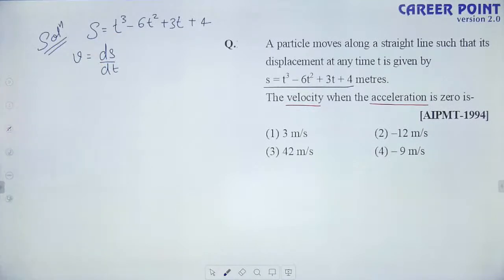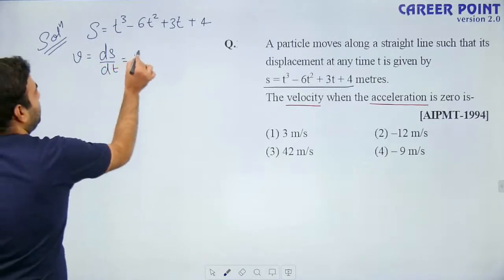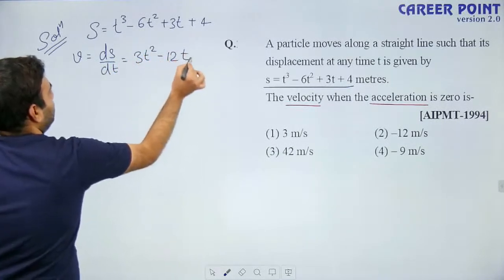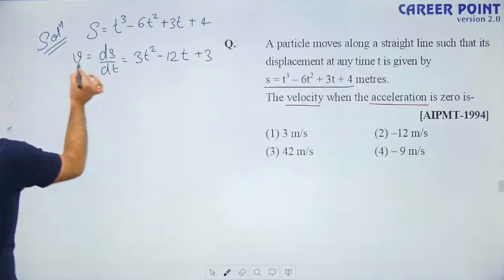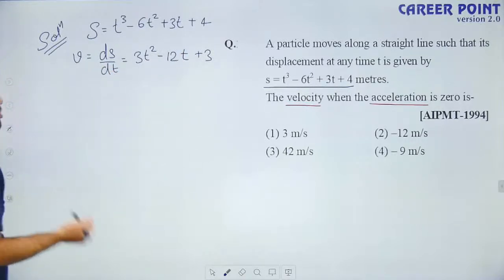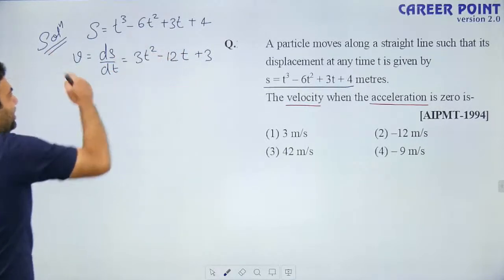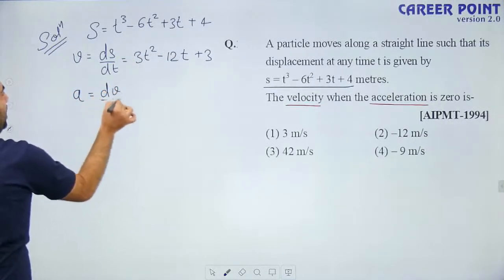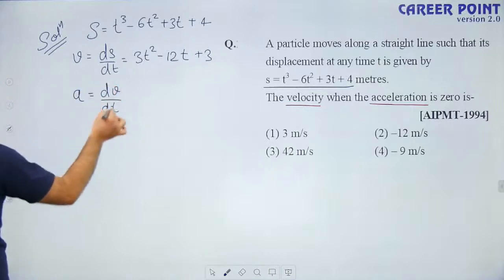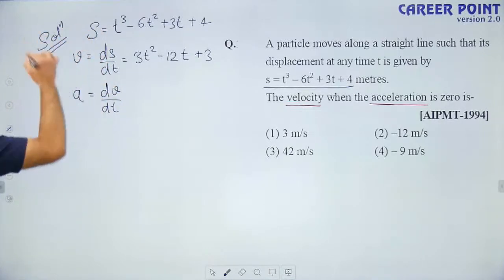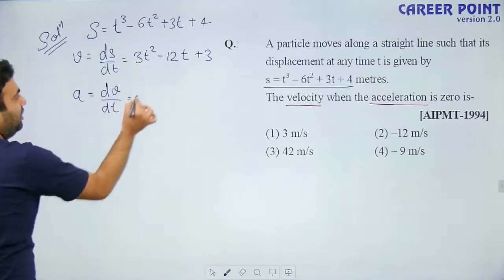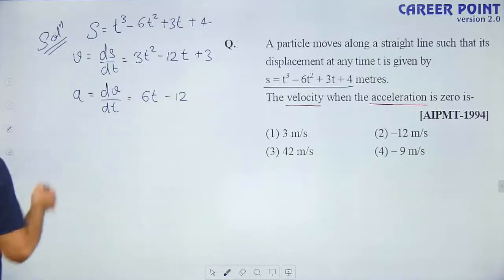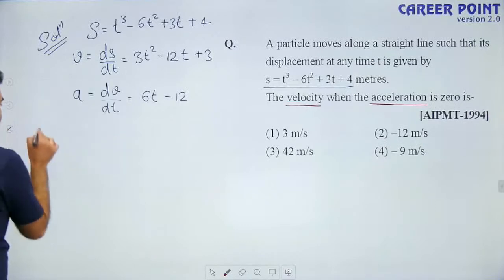Differentiate this and see what you are getting. You will get 3t square minus 12t plus 3. This is velocity as a function of time. If we put any time, we will get velocity at that time. Now, to calculate acceleration, differentiate velocity again, or I can say this is double differentiation of displacement. So differentiate it, you will get 6t minus 12. This is the acceleration.